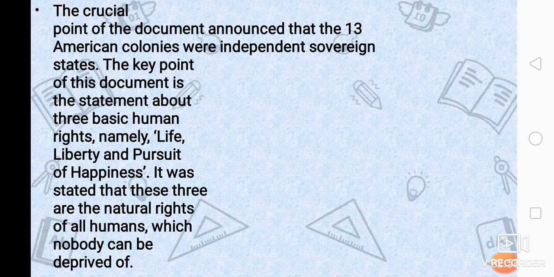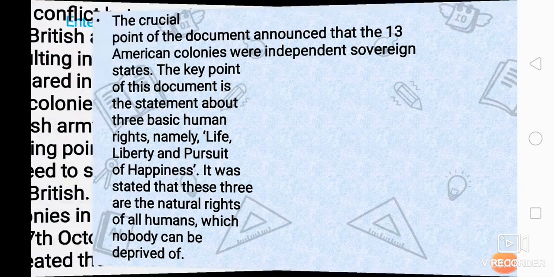It was stated that these three are the natural rights of all humans, of which nobody can be deprived. These are the basic rights and natural rights. From birth we have this right and nobody can take it or snatch it. So we are not going to give up these rights to anybody.